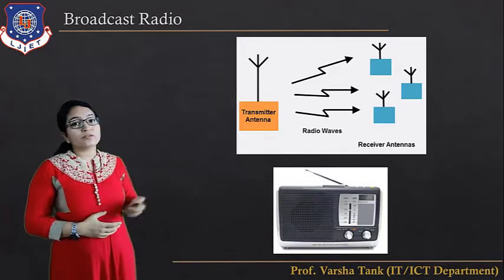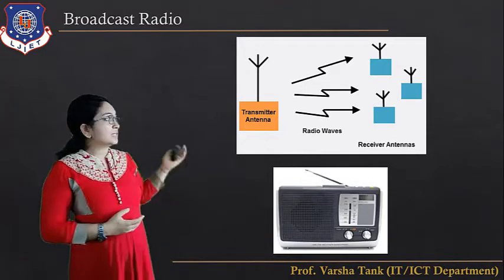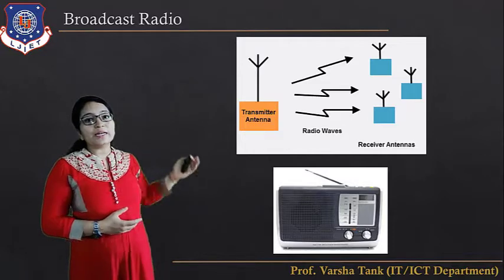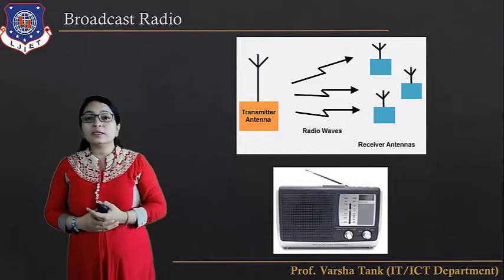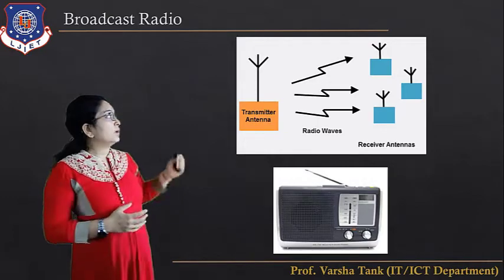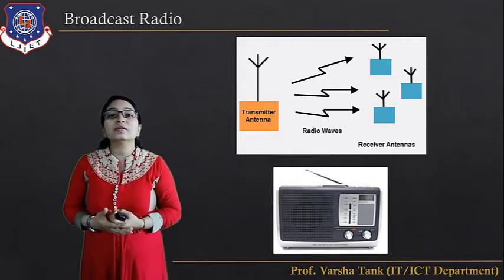Next one is the broadcast radio. Here you can see this figure shows the broadcast radio. The transmitter antenna is there and the receiving antenna is there. Just one is going to transmit and a number of devices are receiving this signal.